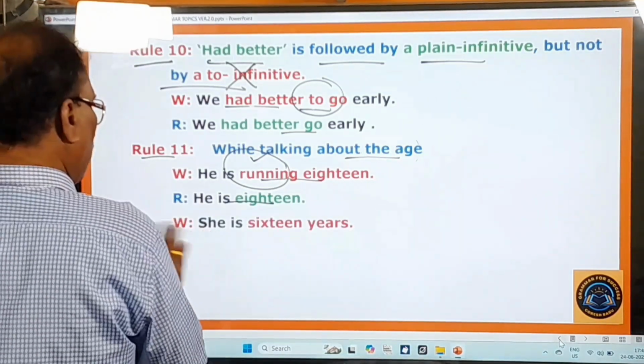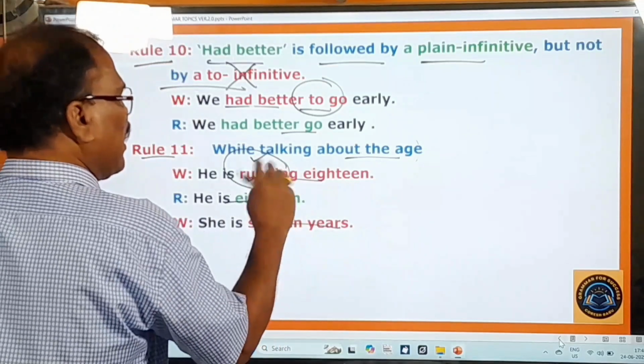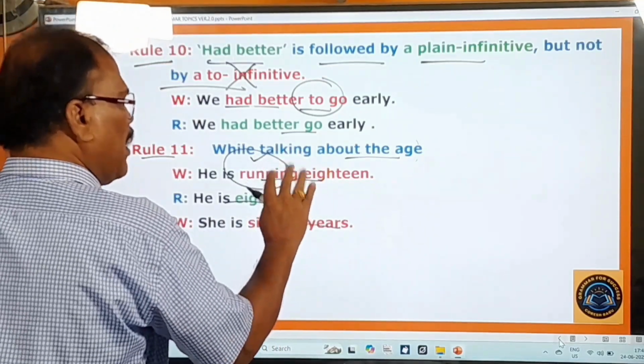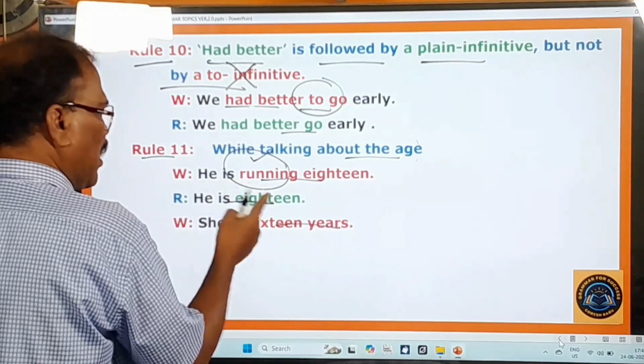One more wrong sentence is given. She is 16 years. Don't say. So one mistake is running 18, running 20. That kind of mistake we make. So this should be avoided. We have to directly say like this: He is 18. He is 20. He is 30. He is 40.